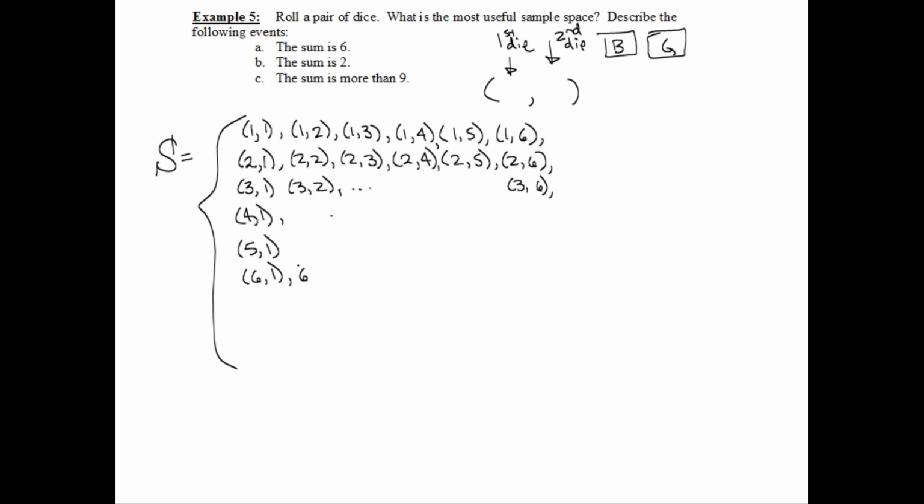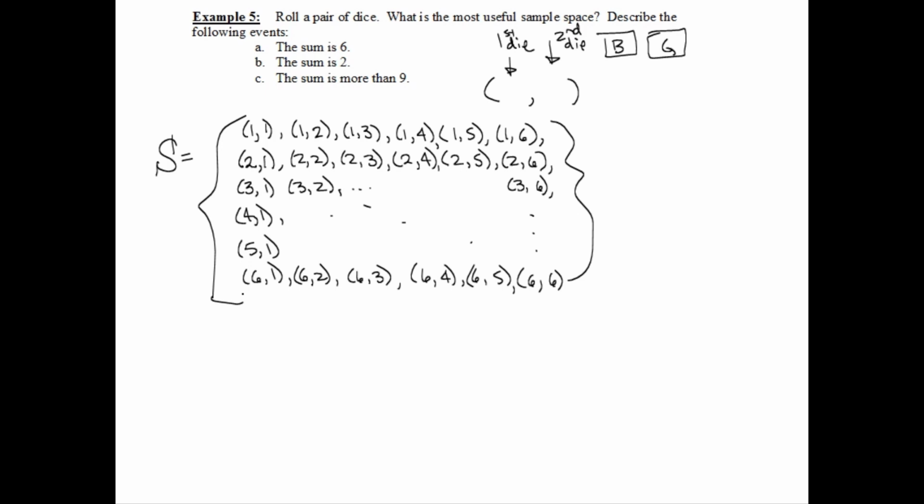And then we could have a 2 on the second, 3 on the second, 4 on the second, 5 or 6 on the second. Okay, and you see the pattern here? So I'm going to put some little dots to indicate we're going to continue in that same pattern. And I'm going to put brackets around the whole thing. Like that. Here's our sample space.